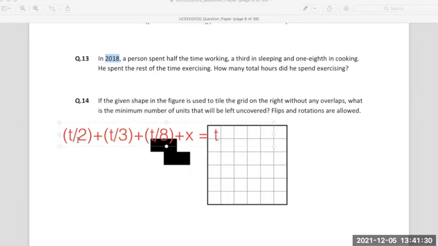Is that correct? Can we get this kind of an equation? When you solve this equation, you will be getting a value of X in terms of T. So X would be equal to T minus (T/2 plus T/3, which is 5T/6), so 5T/6 plus T/8.